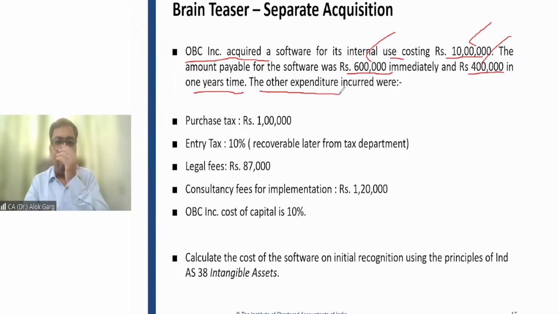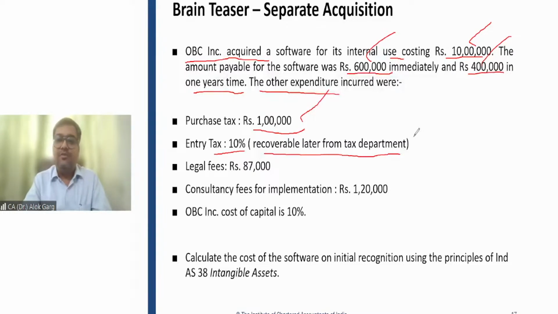Other expenditure incurred were purchase taxes, 1 lakh rupees, and no information is given in this question. So we will assume that this purchase tax is a non-refundable tax. So it will be added to the cost of the intangible asset. Entry tax is 10%, but it is recoverable. It means the input credit can be availed, so this is not going to be capitalized.